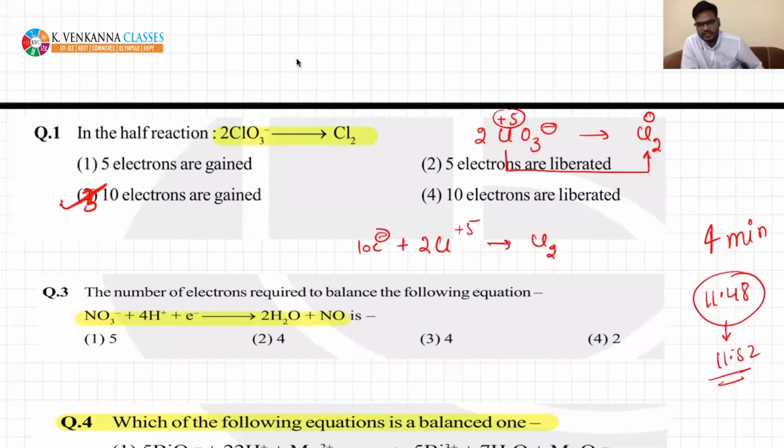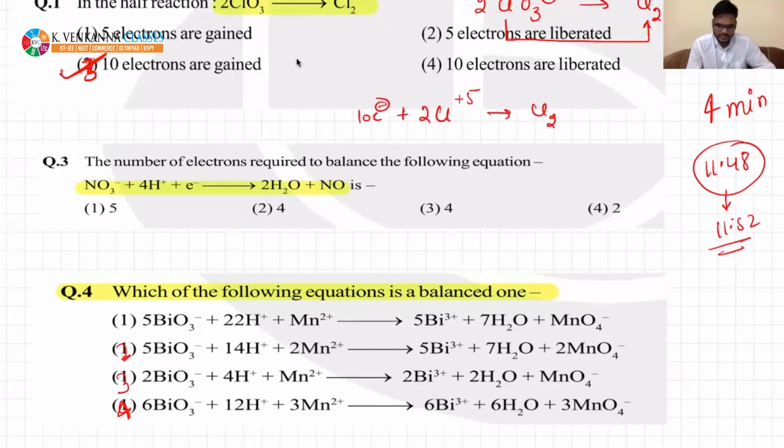If it is reduction, then electrons will be on the reactant side. Now, how do we define reduction? Reduction is gain of electron. So it has to gain the electron. 5 electrons for one atom, but there are 2 atoms, so 10 electrons for 2 atoms. This is your first.